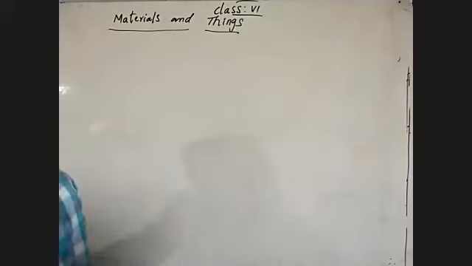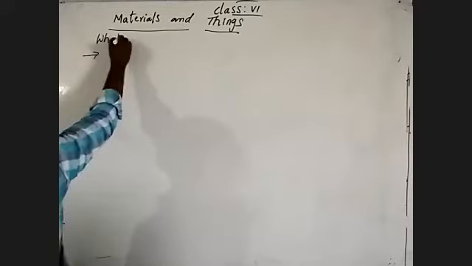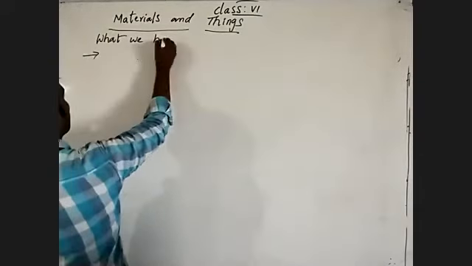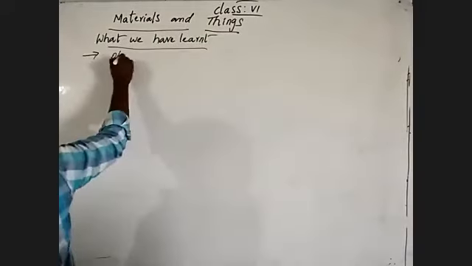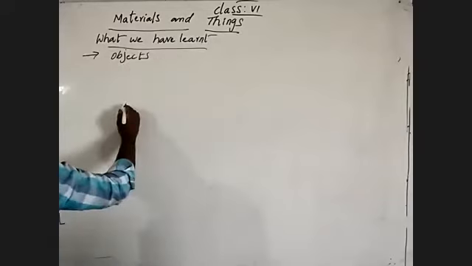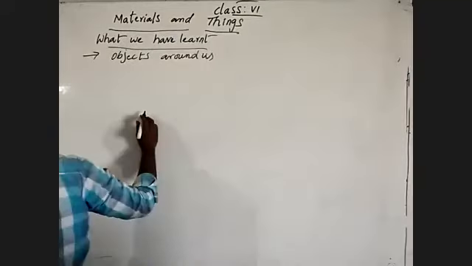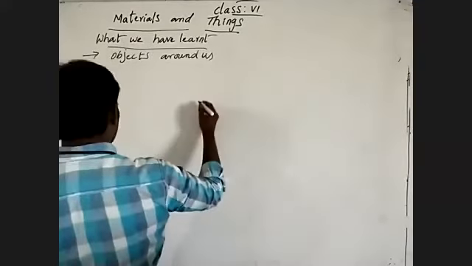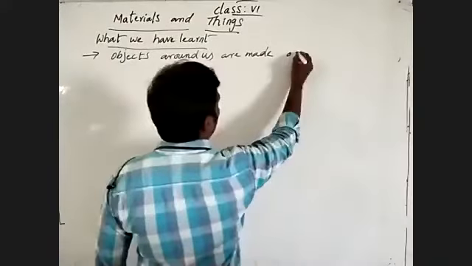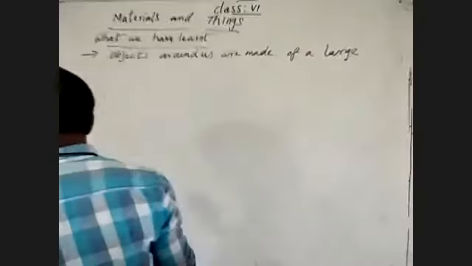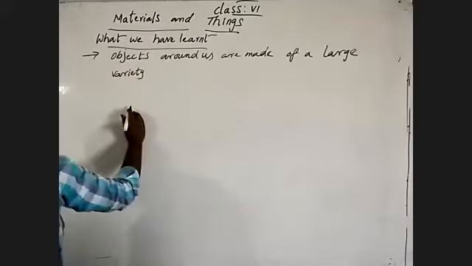Objects around us are made of a large variety of materials.